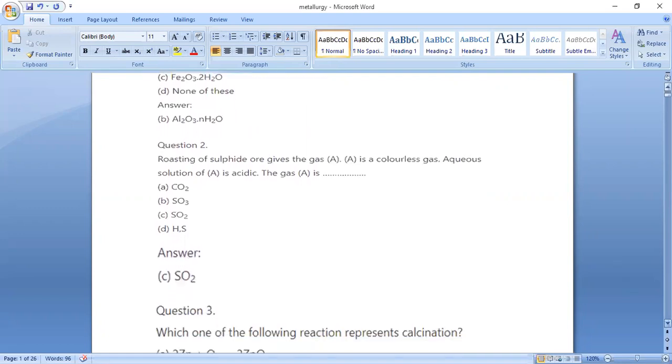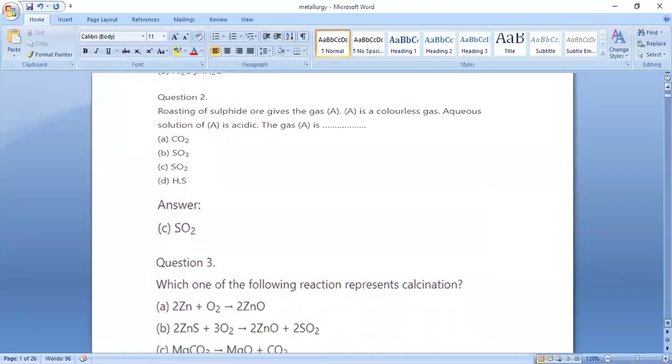So question number 2. Roasting of sulfide ore gives the gas A. A is a colorless gas. Aqueous solution of A is acidic. So the gas A is SO2. So option C is the correct answer.